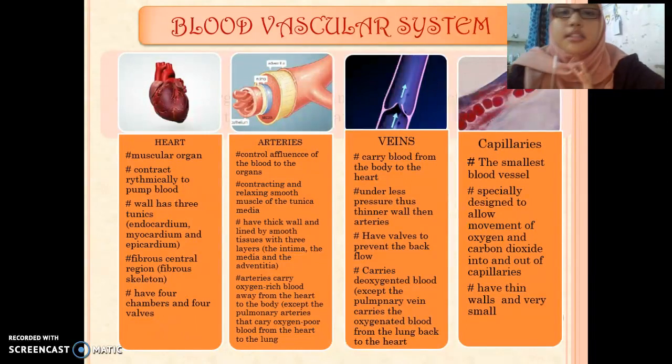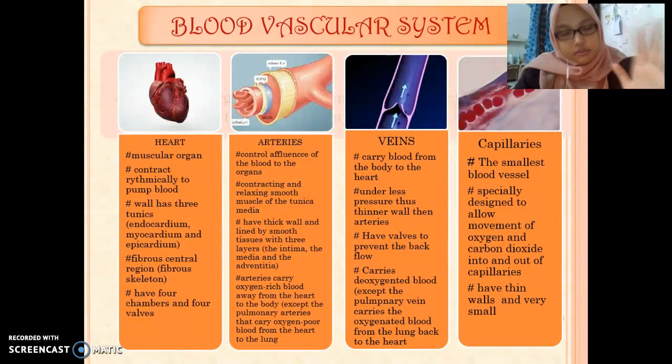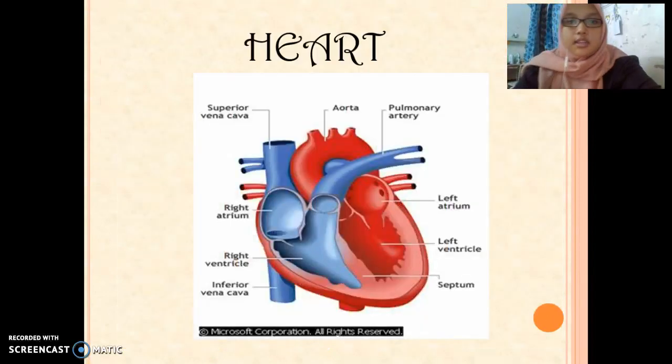Next are the capillaries. They are the smallest blood vessels compared to the arteries and the veins, and are specially designed to allow movement of oxygen and carbon dioxide out of and into the capillaries. They have thin walls in order to allow the oxygen and carbon dioxide to diffuse easily.